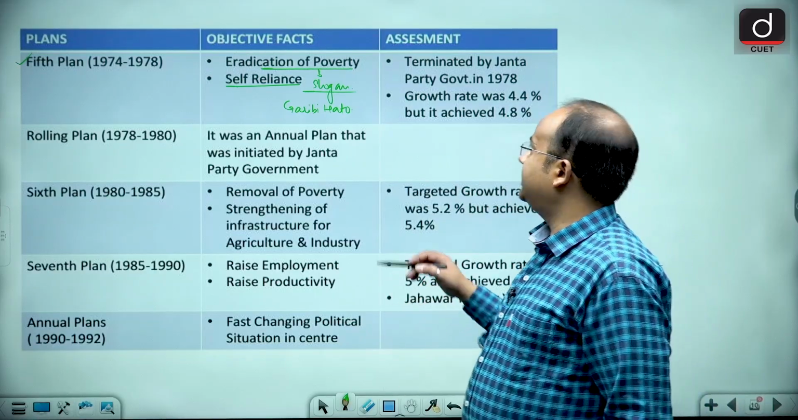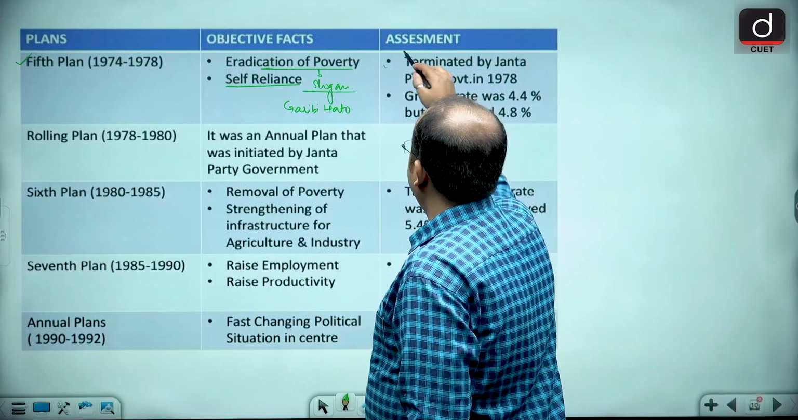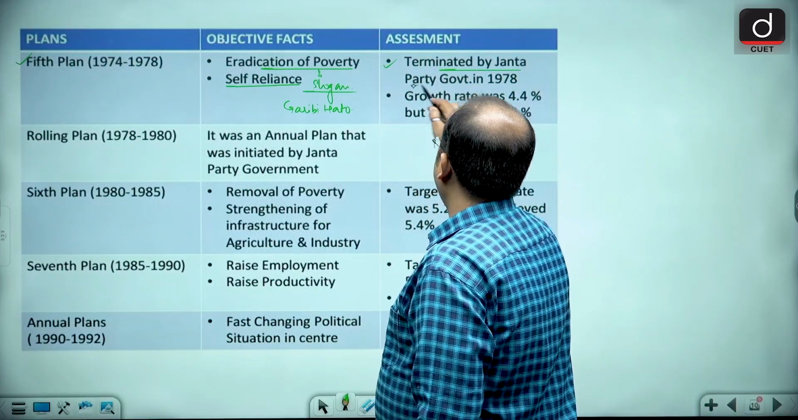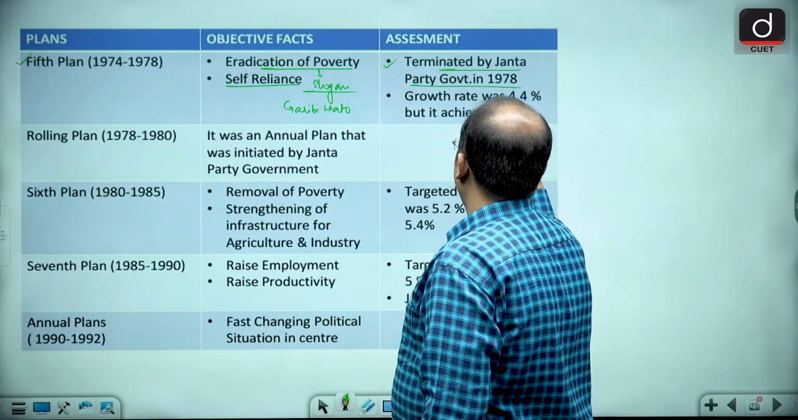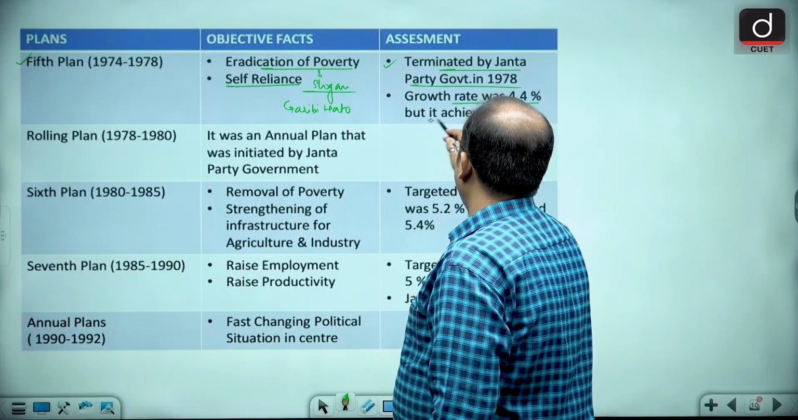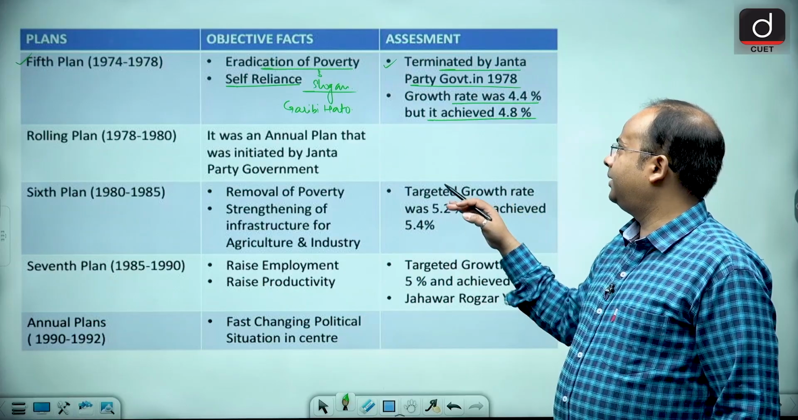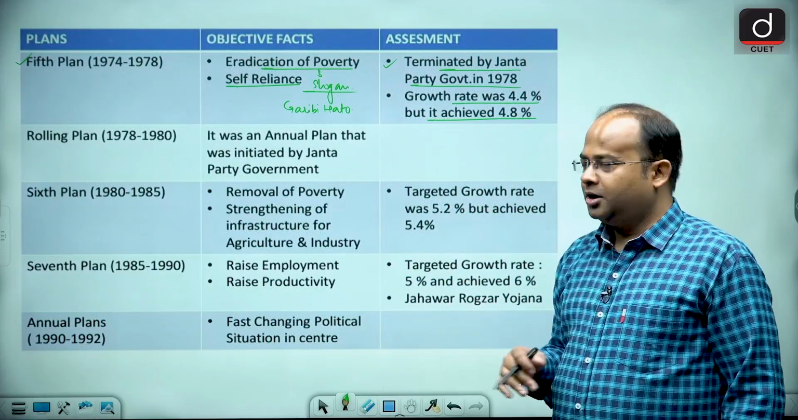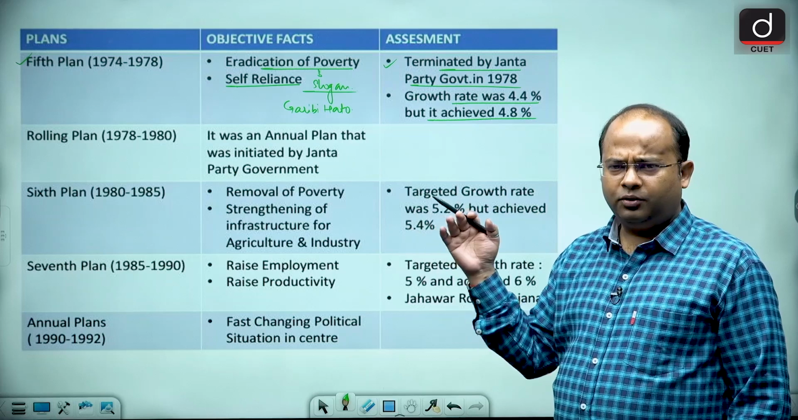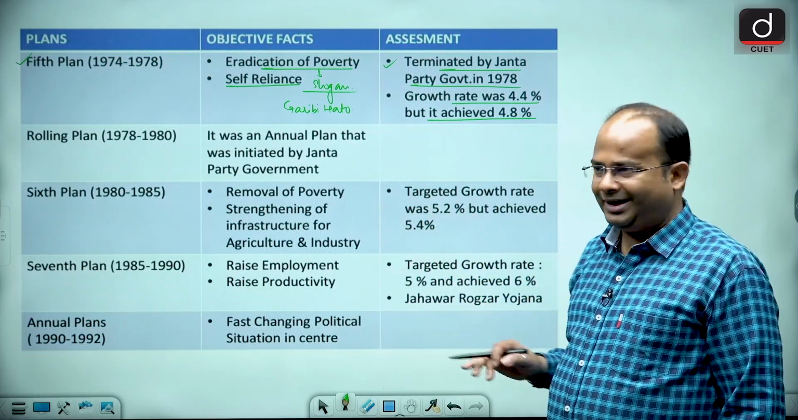But by 1978, the Janata Party government came and they terminated this plan. The desired growth rate was 4.4, and it achieved 4.8.